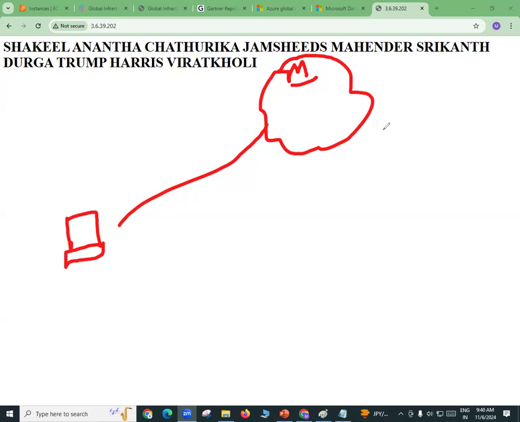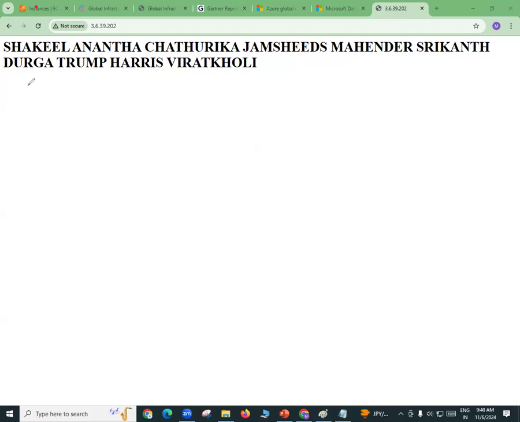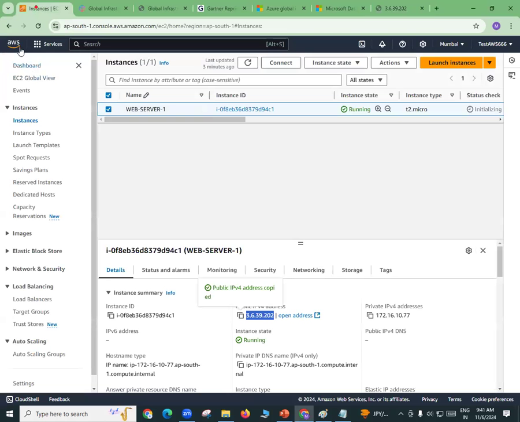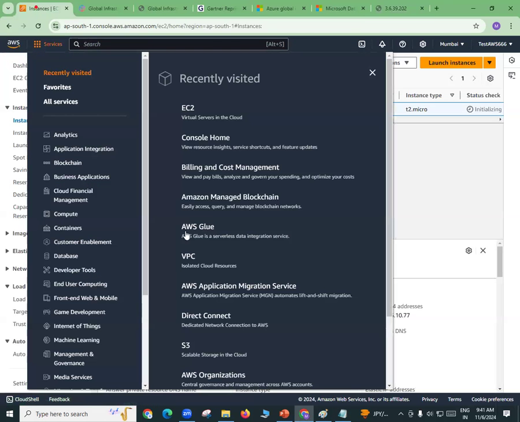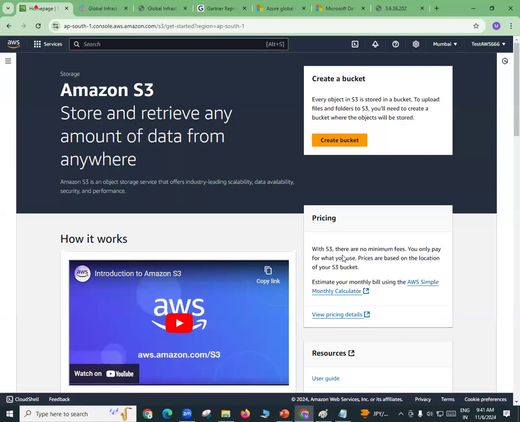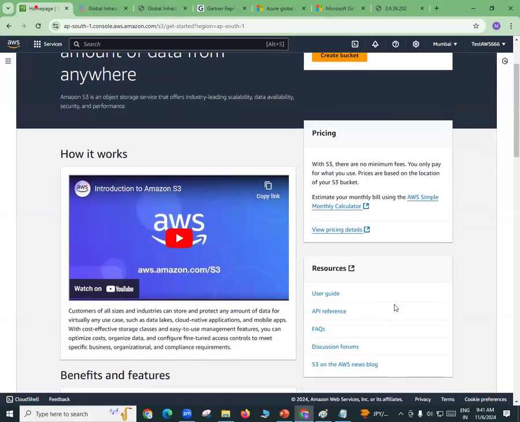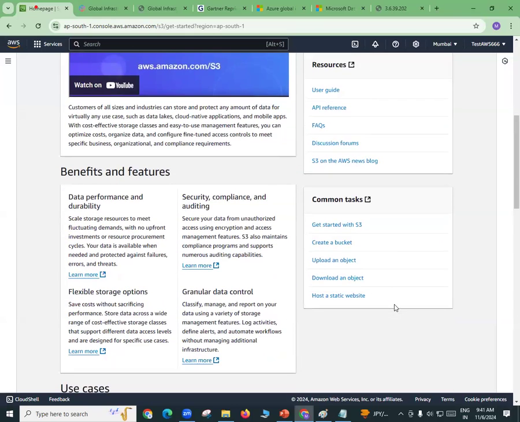store the data. And if you want to store your data, there is a service called S3. Just go to these services and search for the S3 service. S3 is one of the services. By using this S3 service, you can create something called a bucket here, and in this bucket, you can simply store your data.